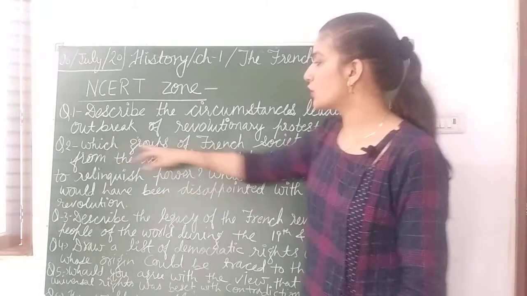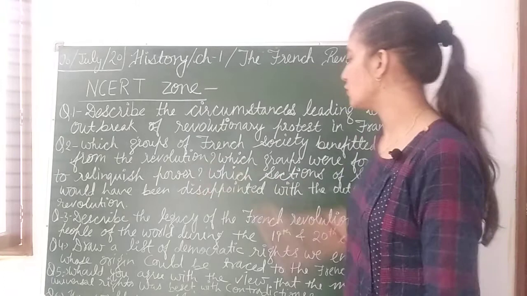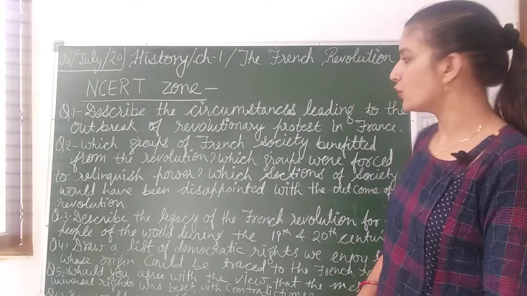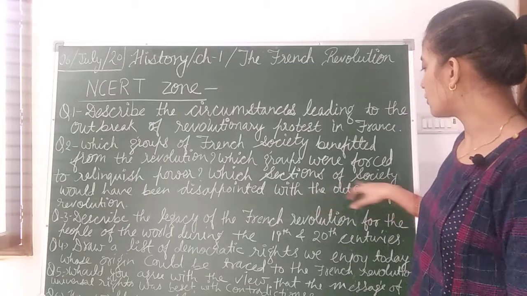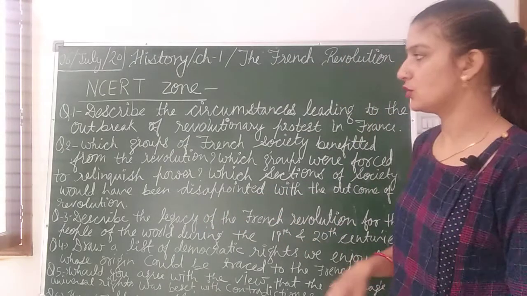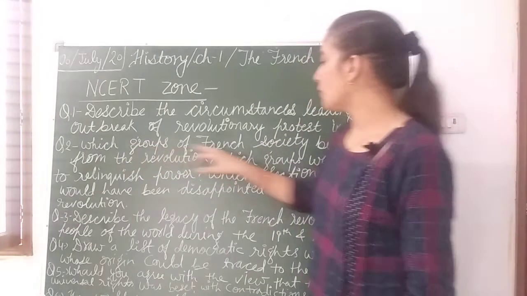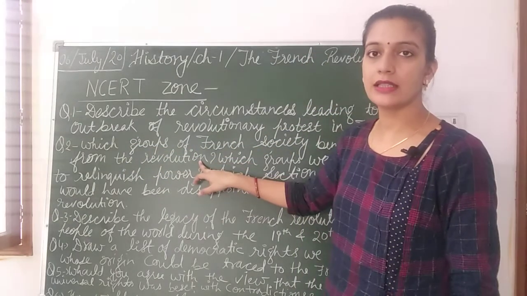Second question is, which group of French society benefited from the revolution? Which group was forced to relinquish power? Which section of the society would have been disappointed with the outcomes of the revolution? So in this, which group of French society benefited from the revolution? That was the third state.